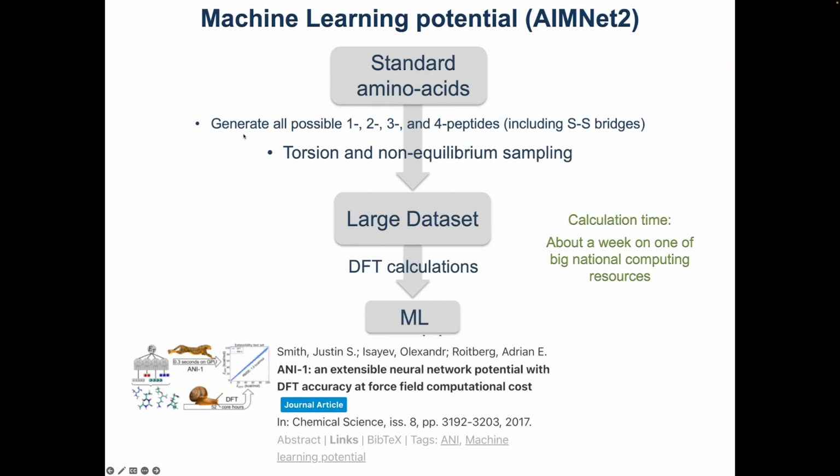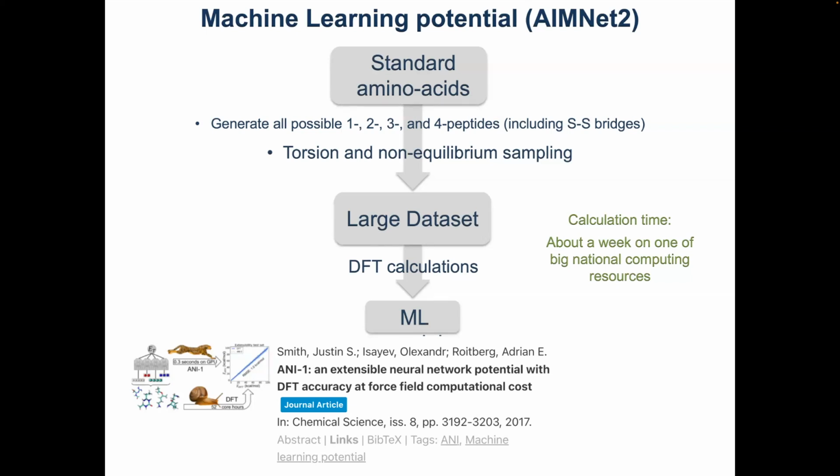Now, we perturbed all the structures in torsion angle space to generate conformational diversity. And this means we have a lot of conformations, a lot of structures. It's millions and millions of structures.